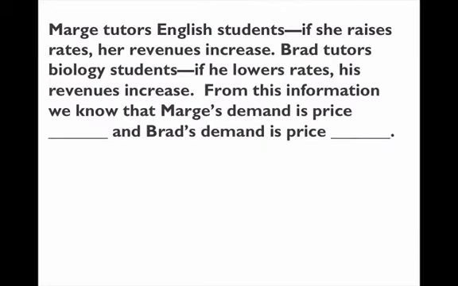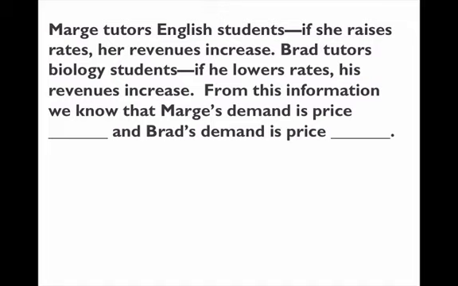Here's another question, same thing. March's elasticity is... this one is kind of asking you the same thing in a different way. You know that for March, she increased the revenue when she raises the price, so that means that the elasticity has to be inelastic, because that means that when she increases the price, she doesn't lose a lot of sales. So that's why her revenue goes up when she increases the price. So we know that for March, the demand is price inelastic.